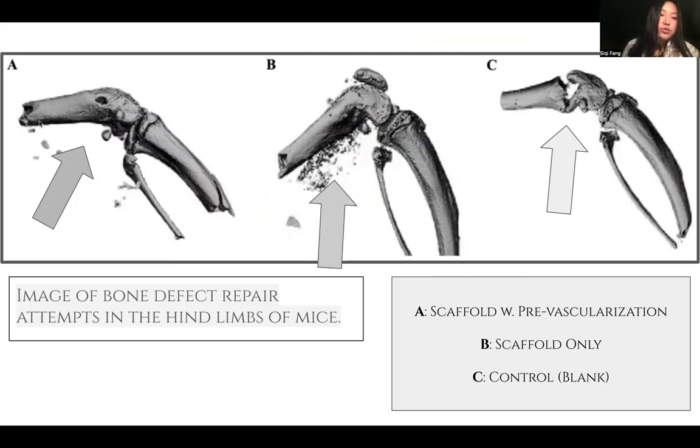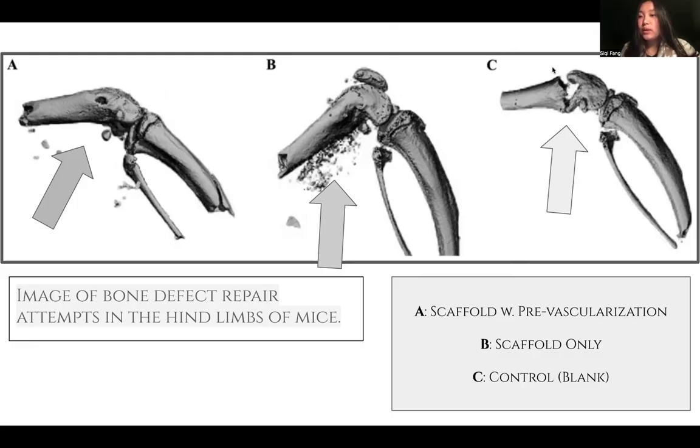So just looking at this image, we can see how in image A, this bone has completely healed. There is no remnants of scaffolding around it. And yeah, it's just completely healed. However, compared to image B, we can see that over here, there's remnants of scaffolds that has not completely dissolved. There are also many pores in the bone and a few cracks in the bone, showing how this test may not have completely healed during this time limit. This also infers that test A is probably more efficient due to the addition of VEGF.